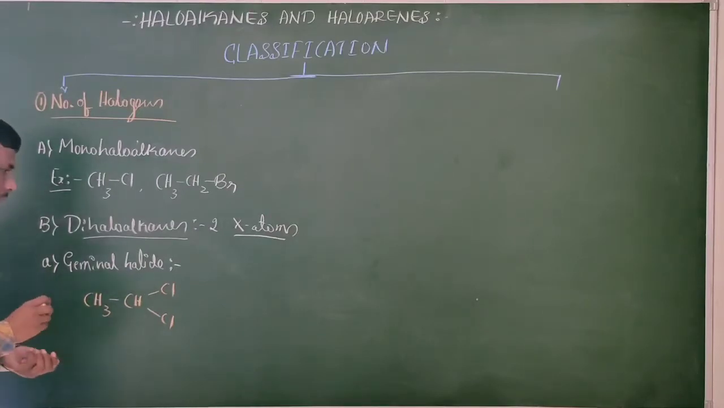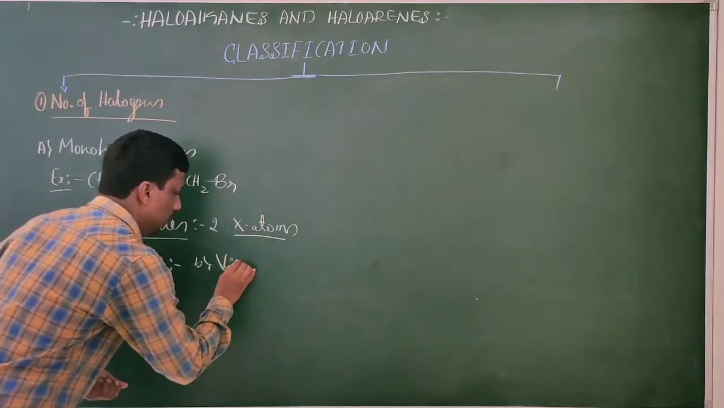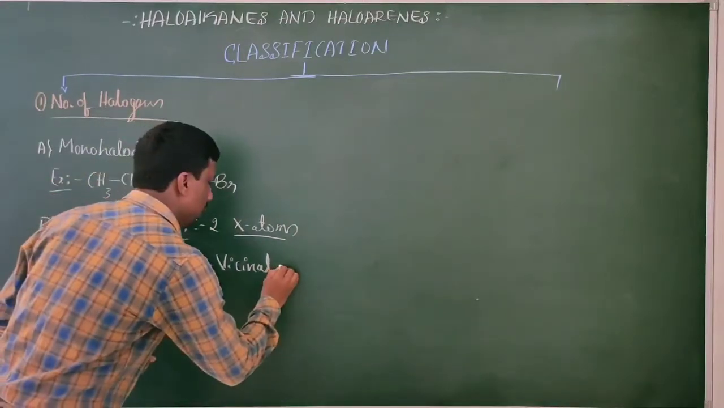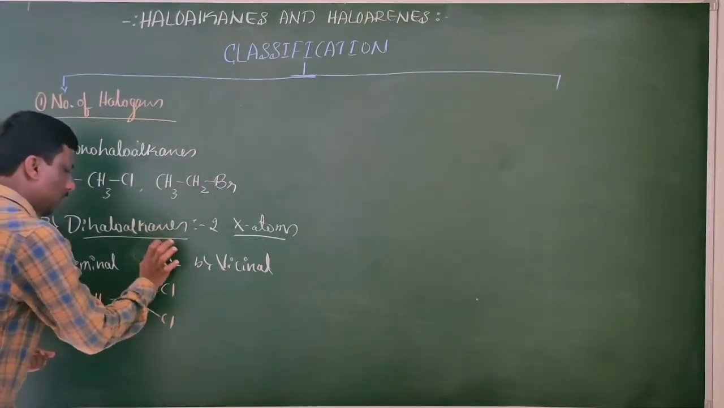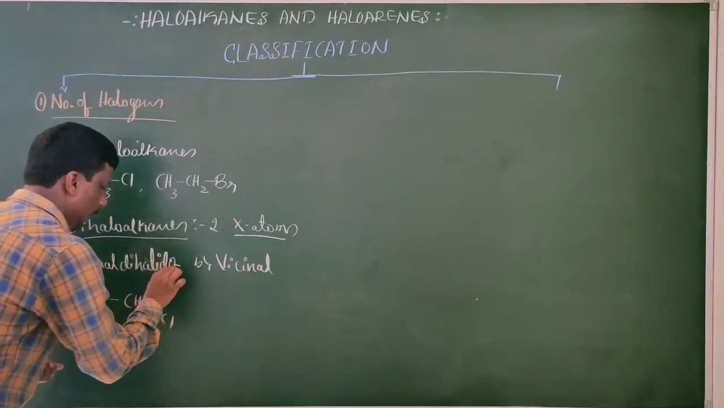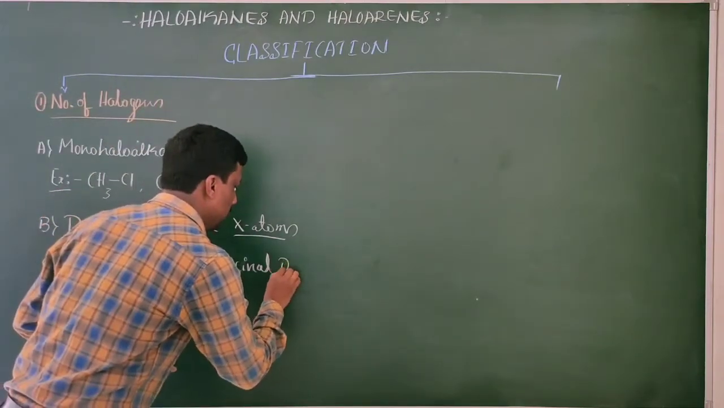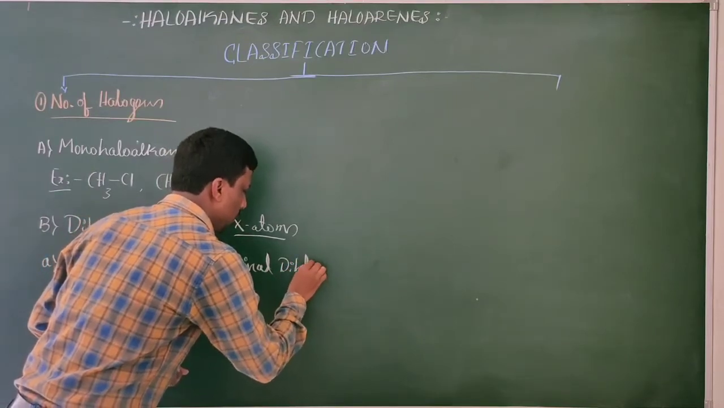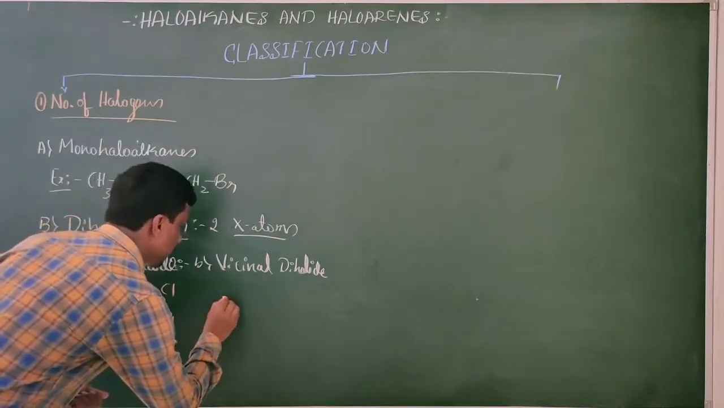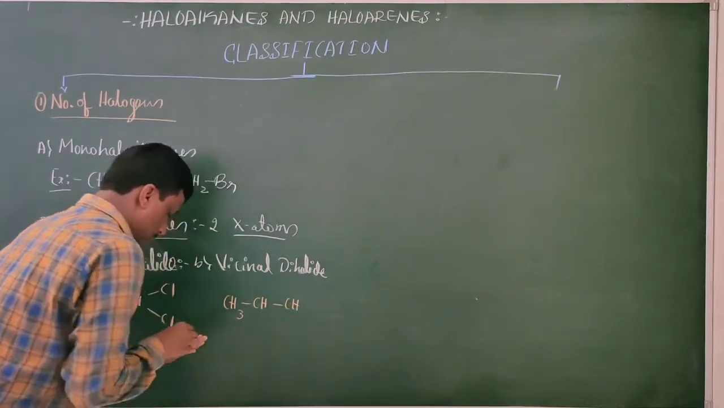The second type is B, vicinal dihalide. Sorry, here it is not geminal halide, it is geminal dihalide. Second one, B, vicinal dihalide. What is vicinal dihalide? Take the example.